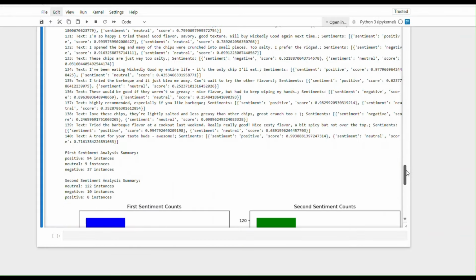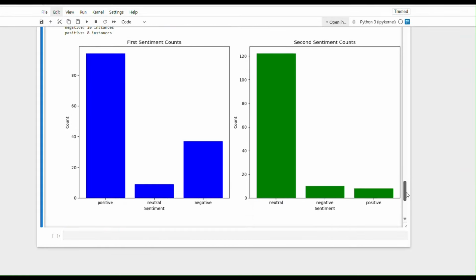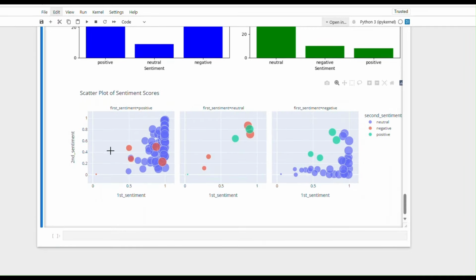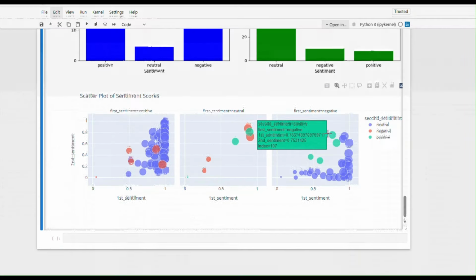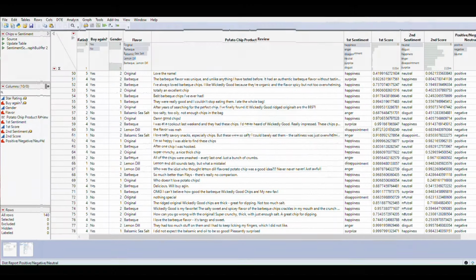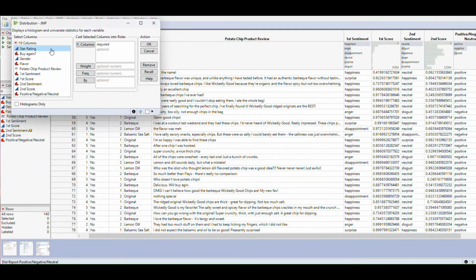We also run the customer reviews through a second Python analysis to classify them for positive, neutral, and negative sentiments, with the bar charts and the scatter plots for sentiment scores, positive, neutral, and negative. Then we read all of the sentiments and scores back into our tables for analysis.